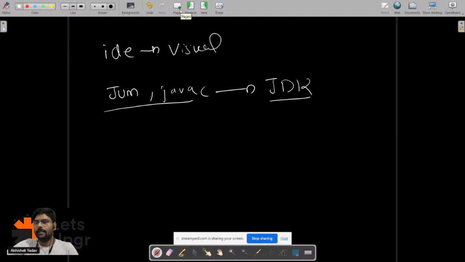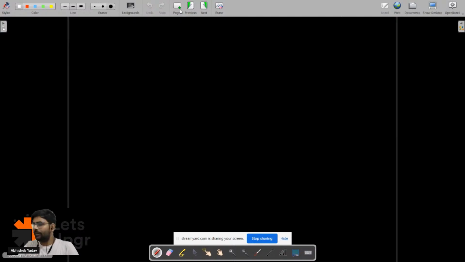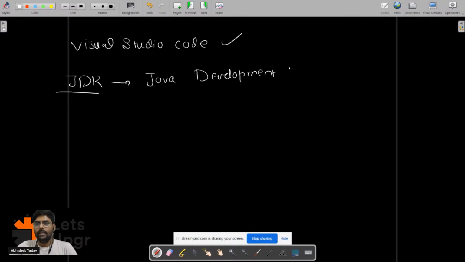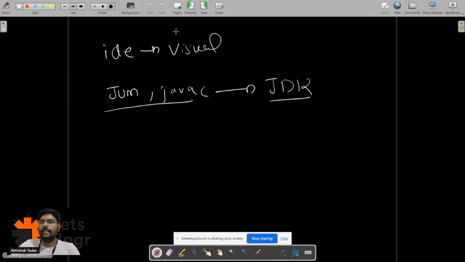So guys, what we have done, we installed Visual Studio Code, and we know Visual Studio Code manages your program files where you can write the code and you can run the code, right? So this is clear. But what is the use of JDK? JDK is the Java Development Kit, right? So you can understand JDK like this.